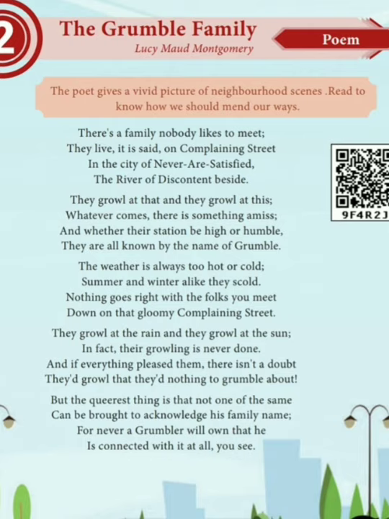And if everything pleased them, there isn't a doubt they would growl that they got nothing to grumble about. So they are telling that this is a good example that they are always grumblers. That is the line given there. If everything pleased them, pleased means everything is okay, even then they will grumble, saying there is nothing to complain about. Got it, children? For everything they will find fault with.